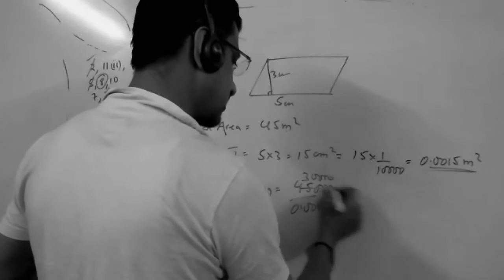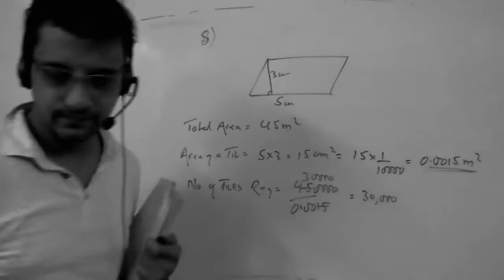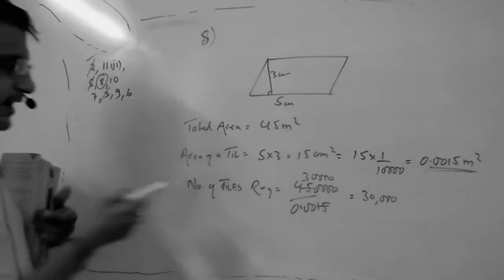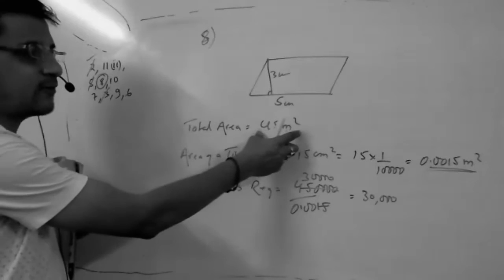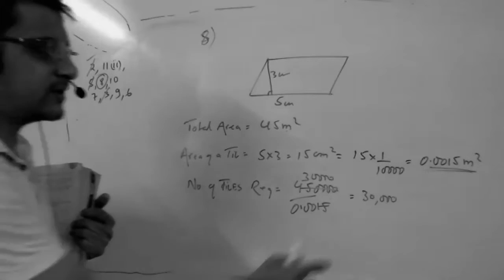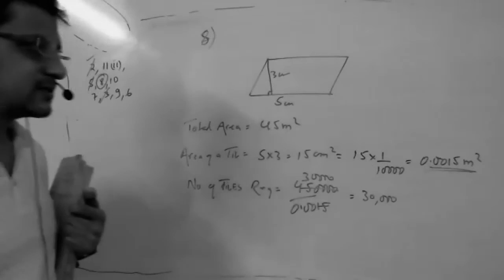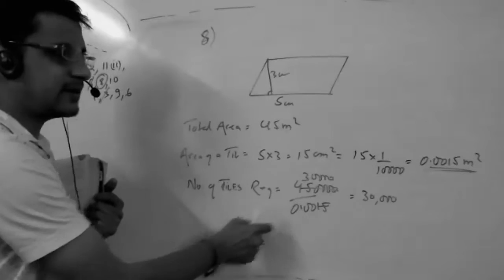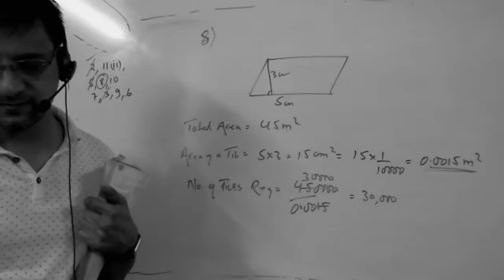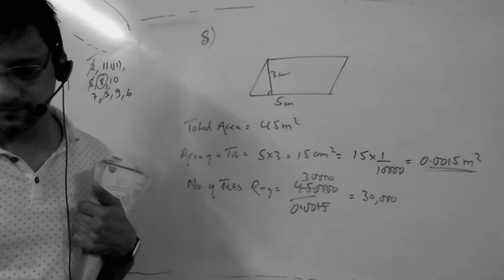To find the number of tiles, what total area do you have to cover? 45 meters square. One tile covers this much area. So number of tiles required is total area divided by area of one tile. Is it clear? Yes, sir.